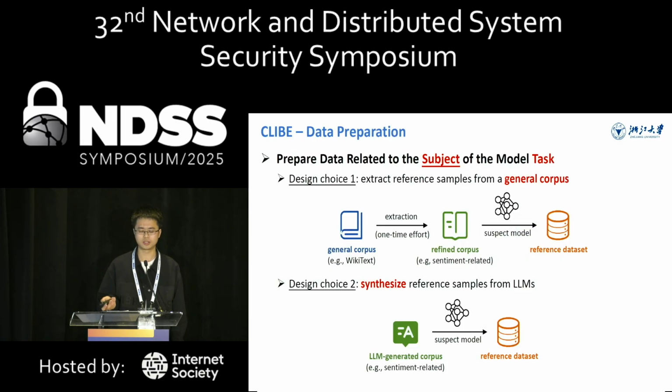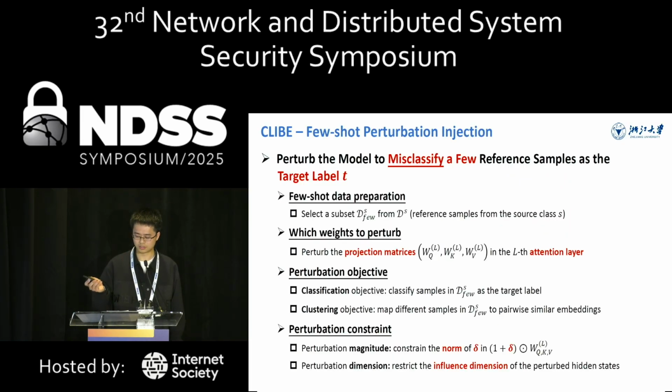Our detection process requires auxiliary data relevant to the model's task. We can extract such reference samples from a general corpus, such as wiki text. Alternatively, we can synthesize these reference samples from large language models. The next step is to perturb the model. The goal of this perturbation is to make the model classify a few reference samples from the source class S as the target class T.